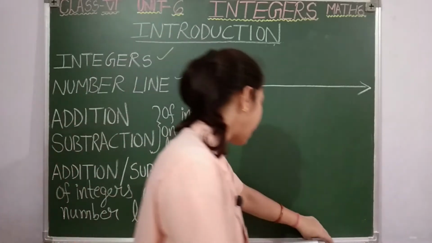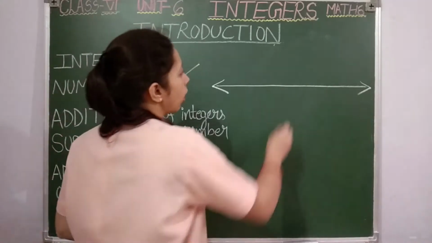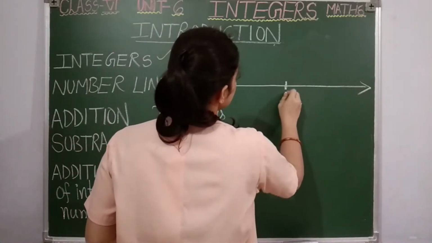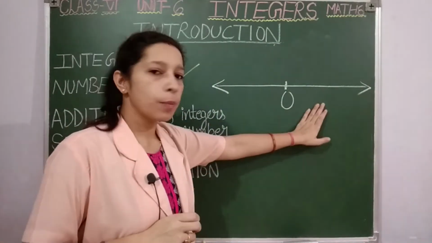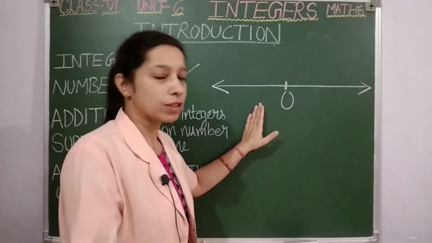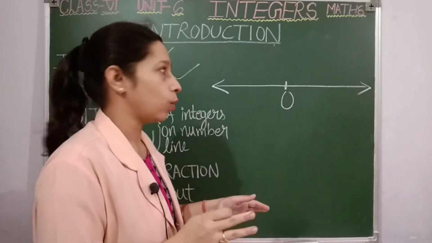Always remember, while drawing the number line, the center point you are going to plot as 0. This is the center of my number line and here 0 will come. One more thing, 0 is neither positive nor negative. 0 is just a number, just an integer you can say.